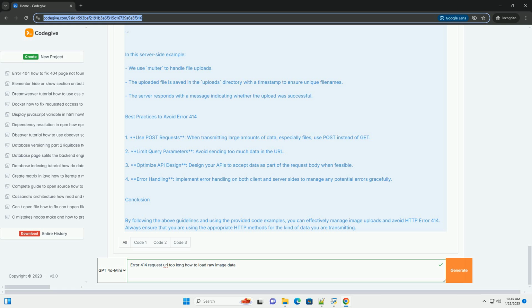Conclusion. By following the above guidelines and using the provided code examples, you can effectively manage image uploads and avoid HTTP error 414. Always ensure that you are using the appropriate HTTP methods for the kind of data you are transmitting.